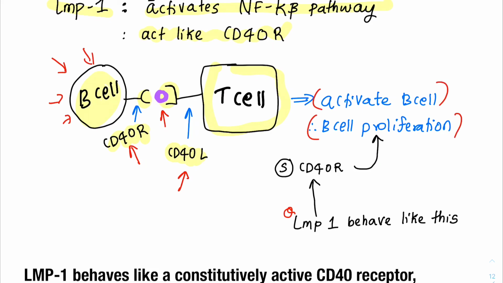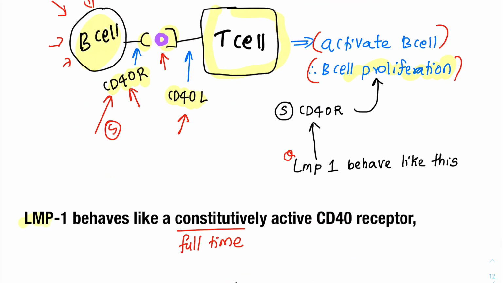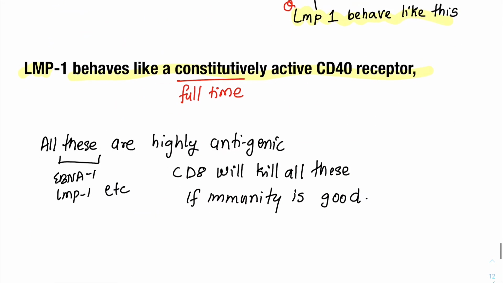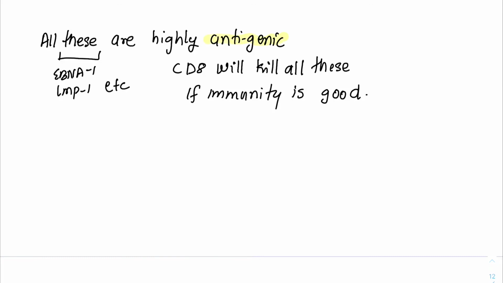So stimulation of CD40 receptor will cause B cell proliferation, and that is why Robbins have said LMP1 behaves like what? A full-time or a constitutionally active CD40 receptor. So when LMP1 behaves like the CD40 receptor, the B cell will undergo proliferation and proliferation and proliferation. We get what? Burkitt lymphoma or neoplasms. Now all these are highly antigenic proteins. So whenever our body's CD8 cytotoxic T cells come in contact with this, they will kill them, only if the immunity of the person is good enough.